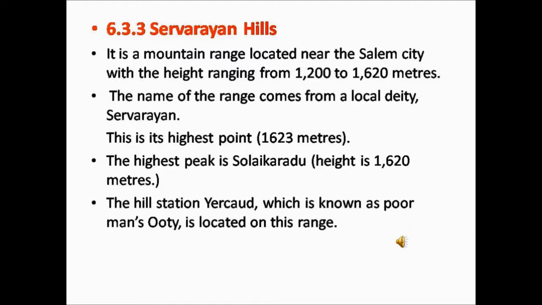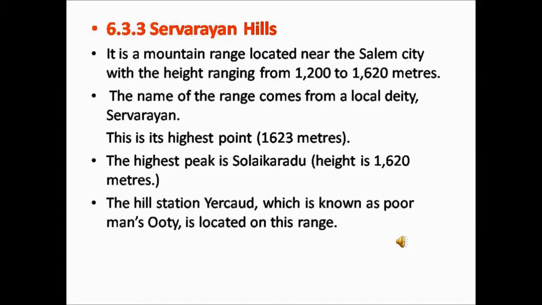Servarayan Hills. Servarayan Hills is a mountain range located near the Salem city with the height ranging from 1200 to 1620 meters. The name of the range comes from a local deity, that is local god Servarayan. They have named the hill with the name of their god Servarayan.